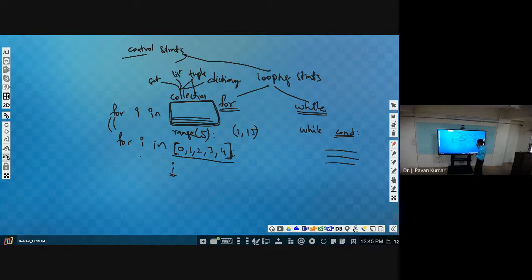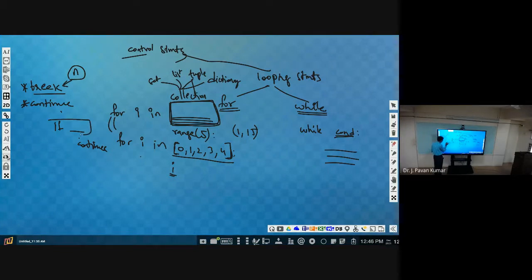With respect to these loops, we have two special statements called break and continue. What is the use of break? Whenever a loop is being repeated for several intended times, let us say n times, if you want to terminate it prior to its normal completion whenever a certain condition arrives, then we will make use of break. Continue in the sense, whenever we specify one condition and under that we have written continue, then what will happen?